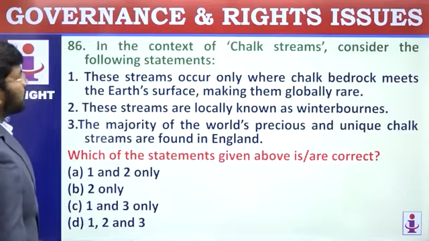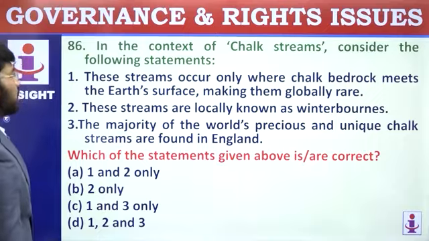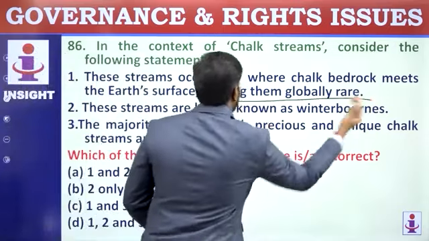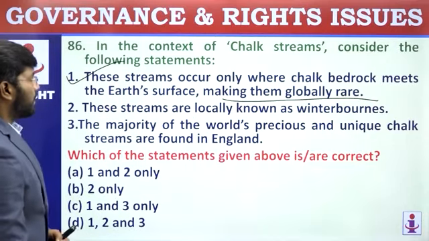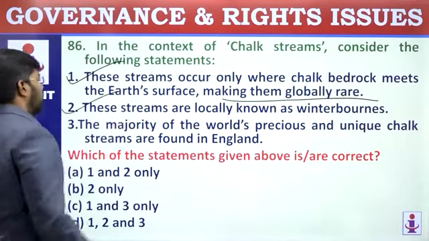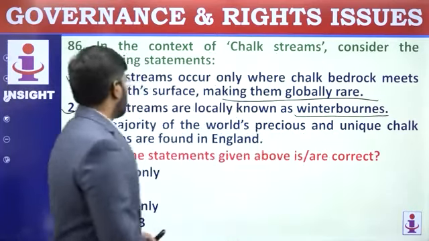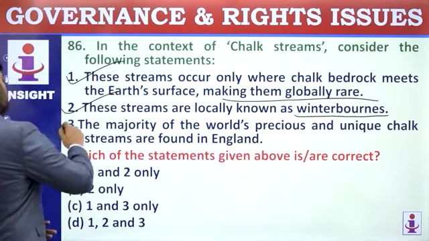86. In context to chalk streams, consider the following statements. These streams occur only where chalk bedrock meets the earth's surface, making them globally rare. Yes, correct. These streams are locally known as winterbournes. Correct. They are called winterbournes. The majority of the world's precious and unique chalk streams are found in England.